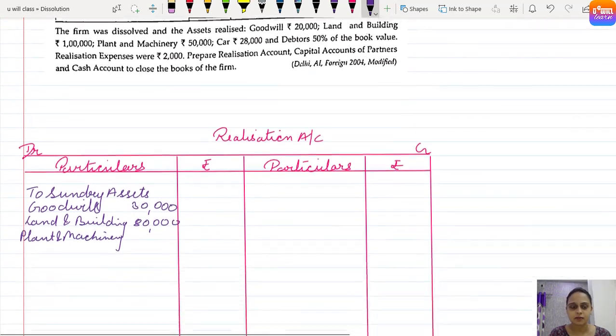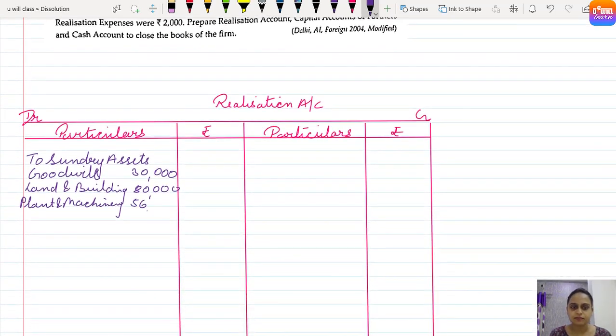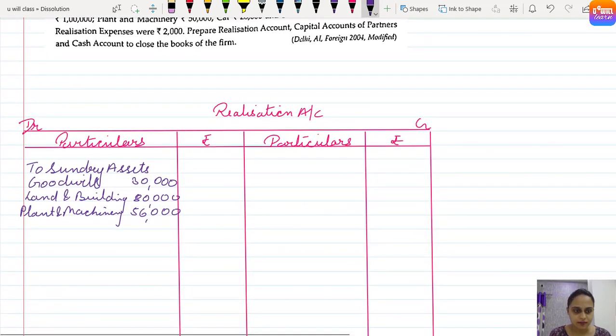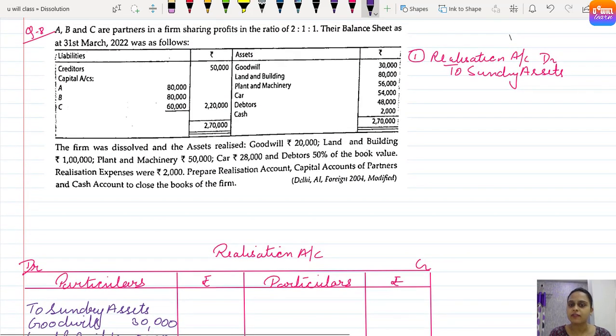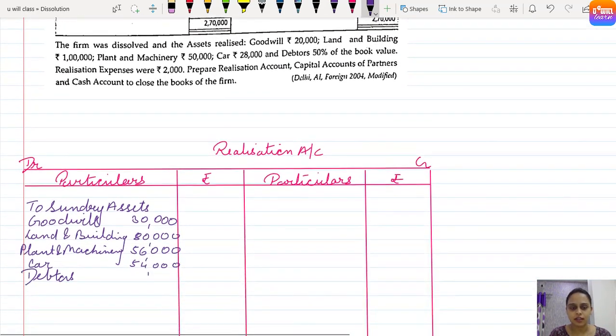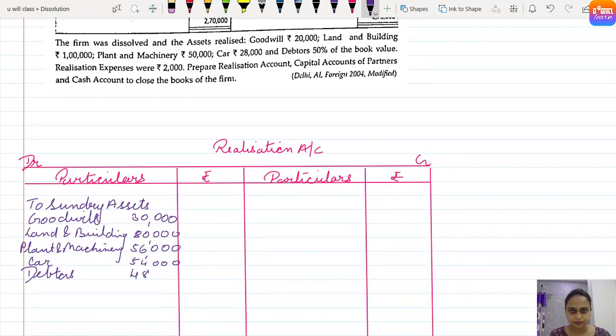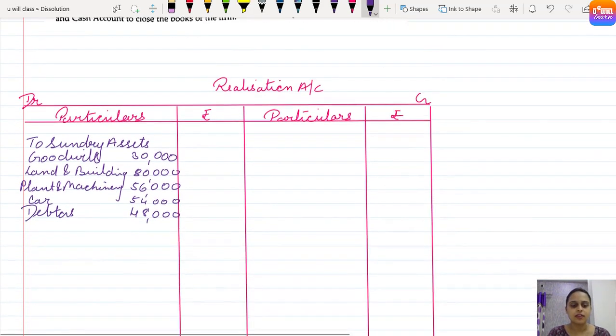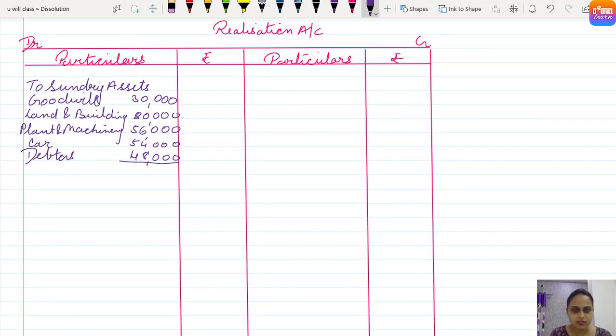Next we have car 54,000. Then after car we have debtors 48,000. Clear everyone? And cash or bank balance we do not transfer in the realization account. Clear? So let's just total and write the amount outside.